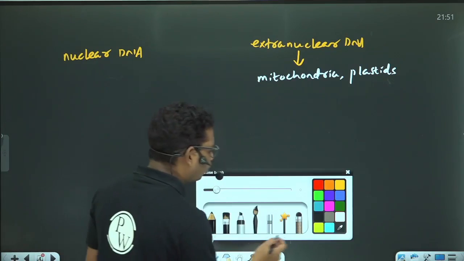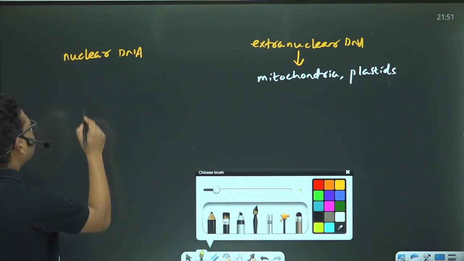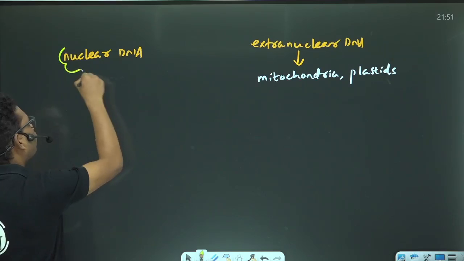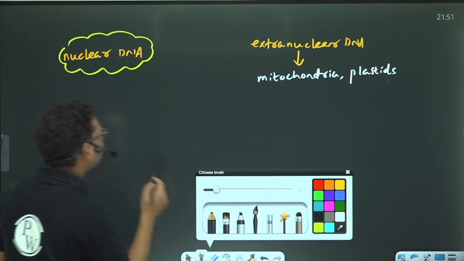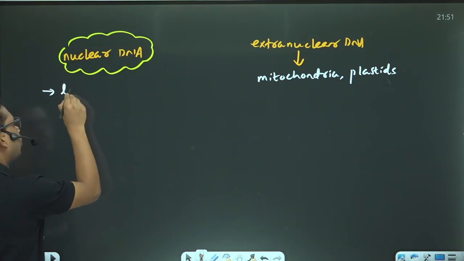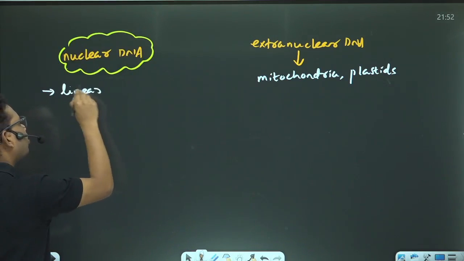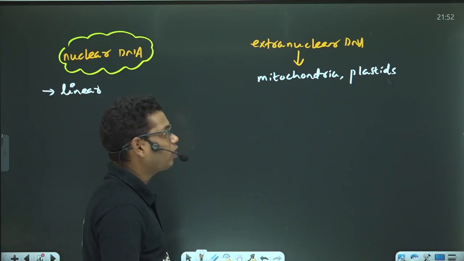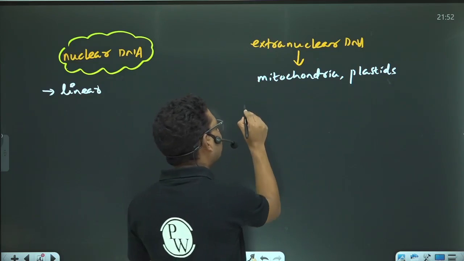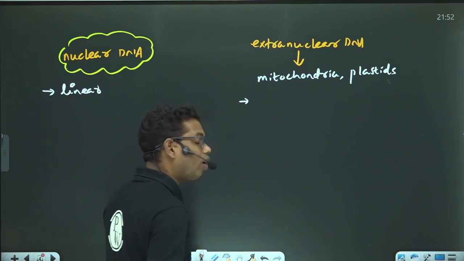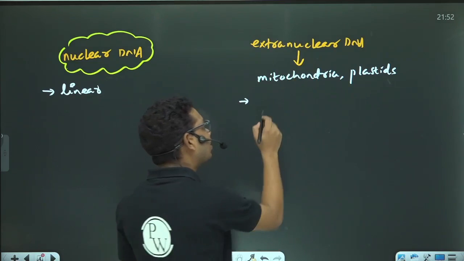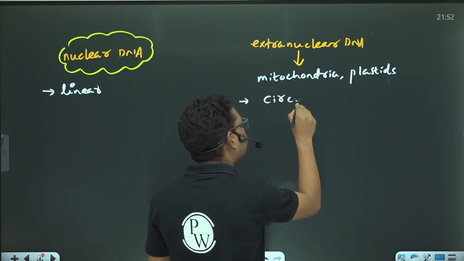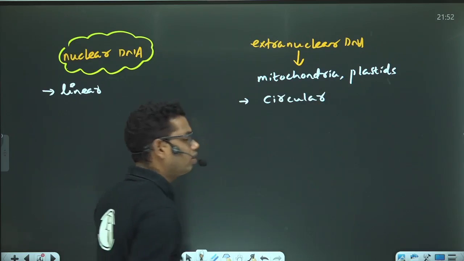Let me tell you one by one. First is the nuclear DNA. The nuclear DNA is always linear in nature. So what about the DNA present in the mitochondria and the plastid? The DNA which is present in the mitochondria or the plastid, that is the extranuclear DNA or organelle DNA, is circular in nature.